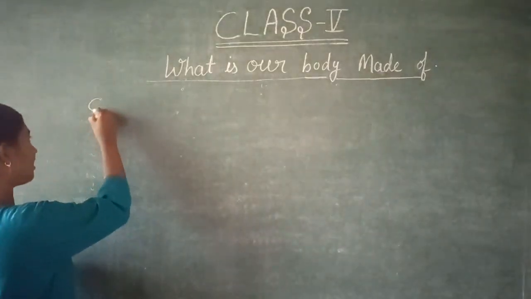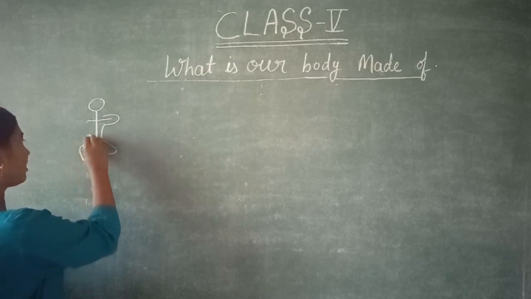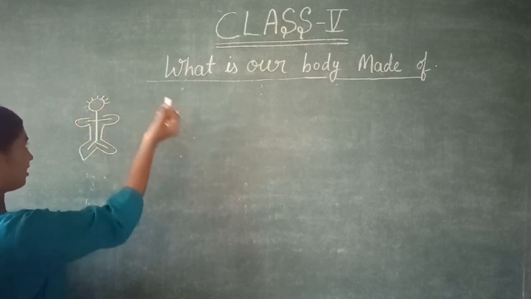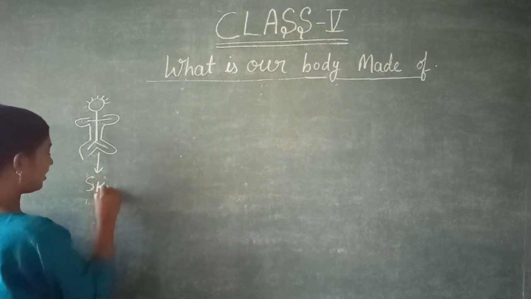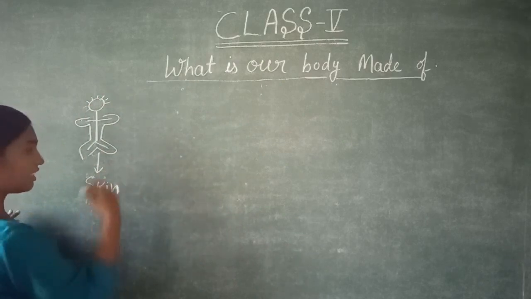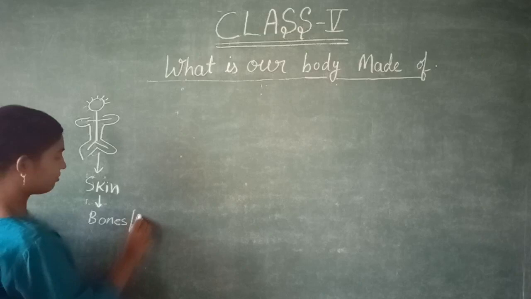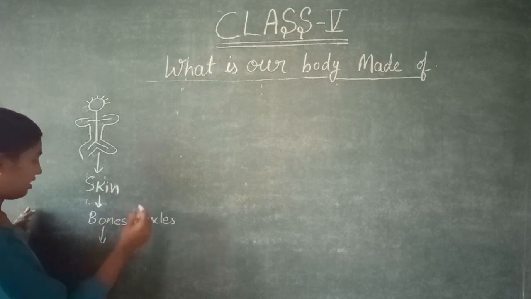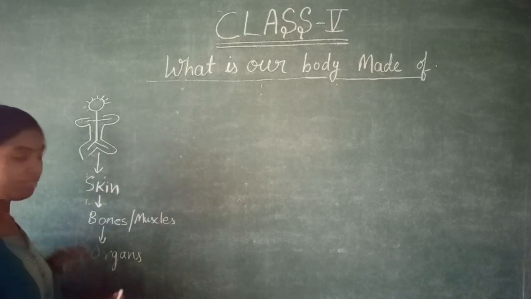So you can see that the human body is basically made up of skin. Our body is covered with skin, and some of our parts are also covered with hair, like our head. It is covered by skin, and then under the skin there are bones and muscles, and under the bones and muscles there are organs, and these organs are made up of cells.